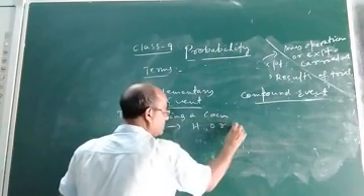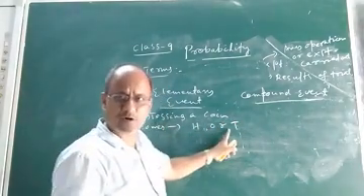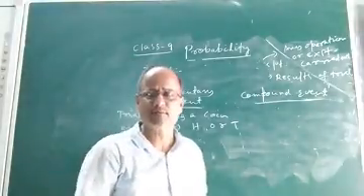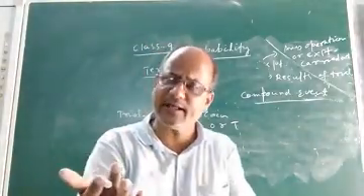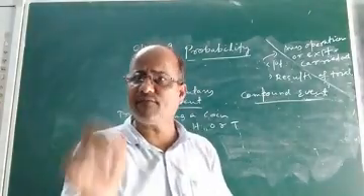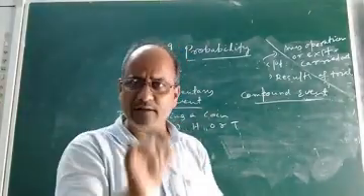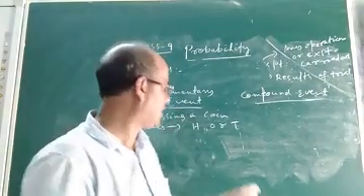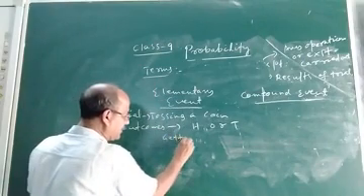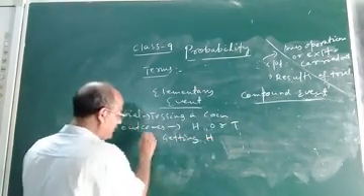Here, each single outcome of this trial is called an elementary event. So what is an elementary event? Each single outcome of a trial is called an elementary event.